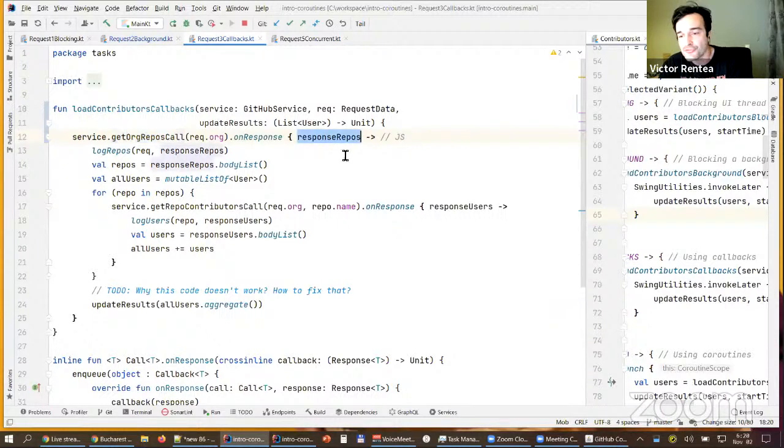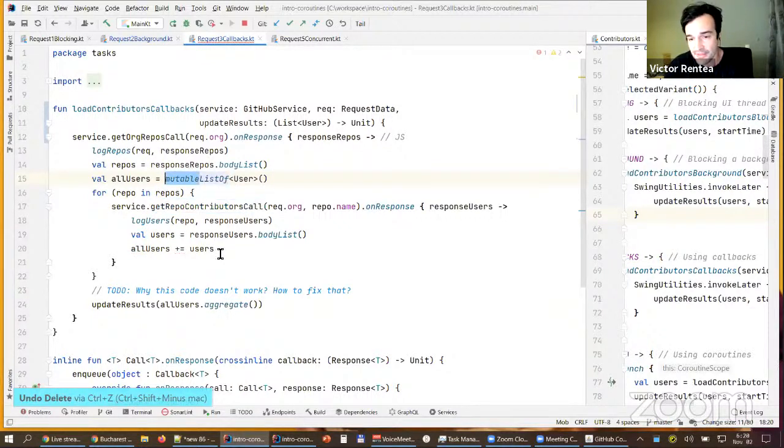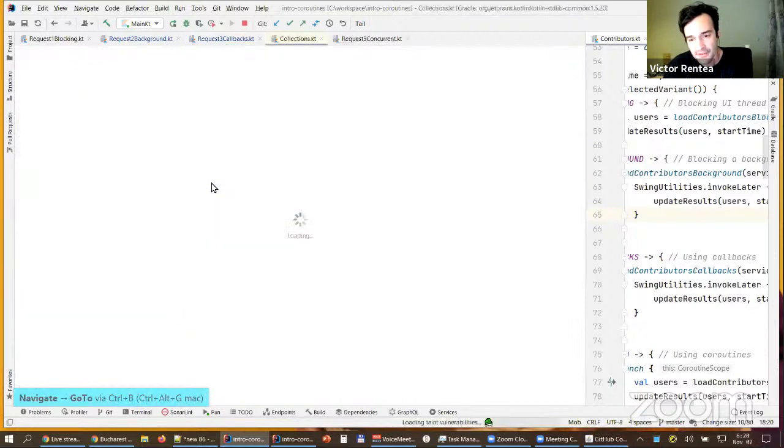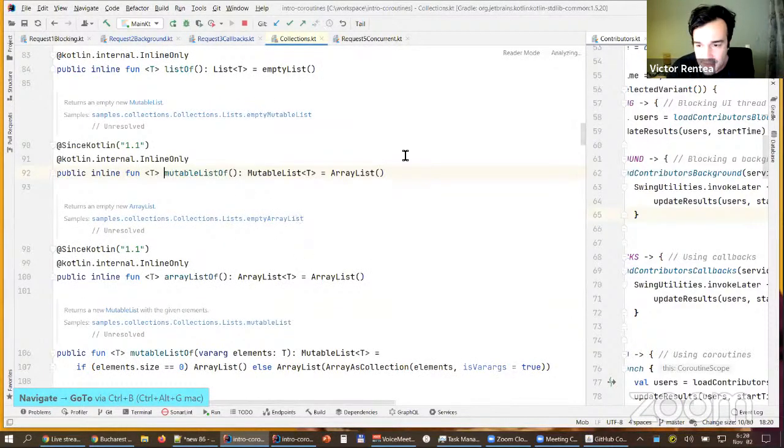It allows you to define a handler for when the results are back. What happens then? I get the repos from the response. Then I create a list of users, which is mutable. Interesting that Kotlin by default, if you just say listOf, creates an immutable list. But mutableList is a sort of an ArrayList under the hood. I think it's really the ArrayList, exactly.